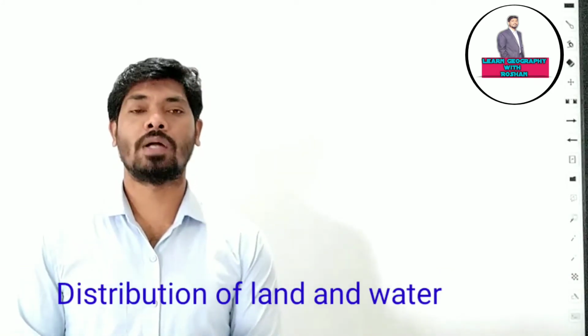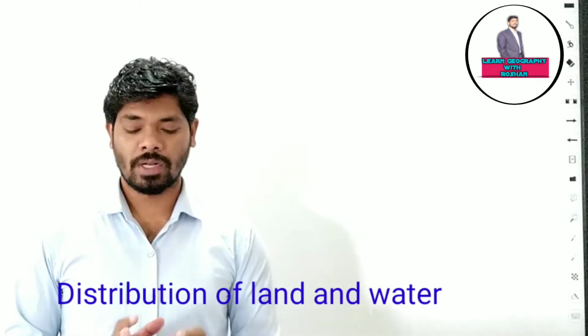Distribution of land and water. So the land and water are not uniformly distributed equally. It is not distributed equally all over the world, right? So let's understand how the land and water are distributed. Land and water are not uniformly distributed over the earth.